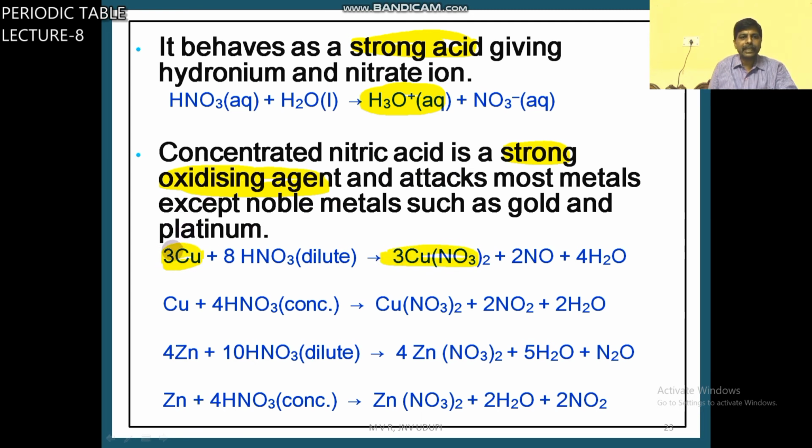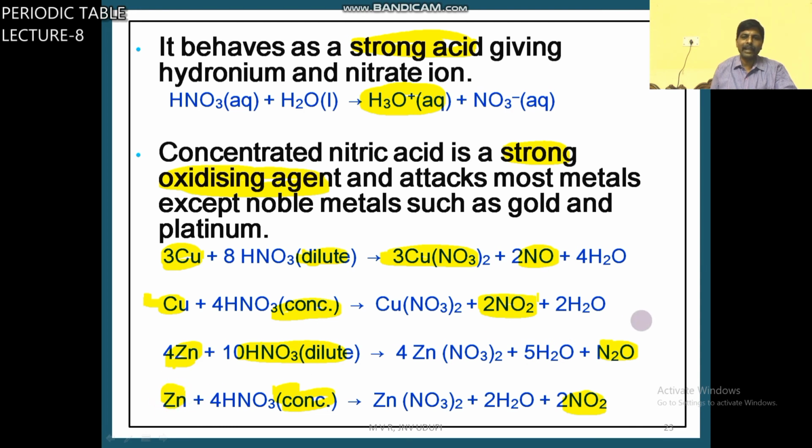It oxidizes copper metal to copper nitrate. If it is dilute, copper metal gives copper nitrate, and NO gas will come. NO2 gas will come if it is concentrated. Similarly, in the dilute case with zinc, N2O comes. In the concentrated case, zinc will give NO2. You have to remember these things.